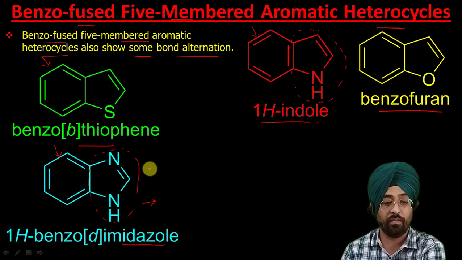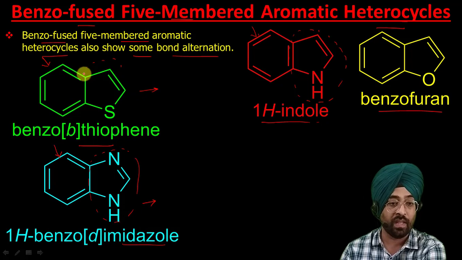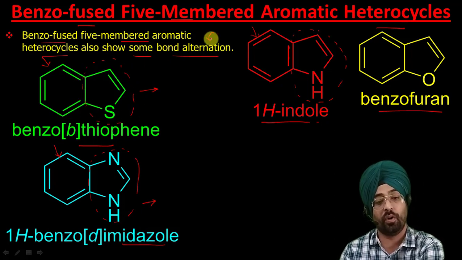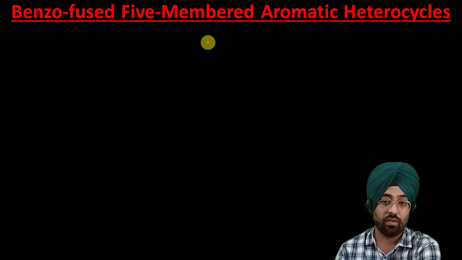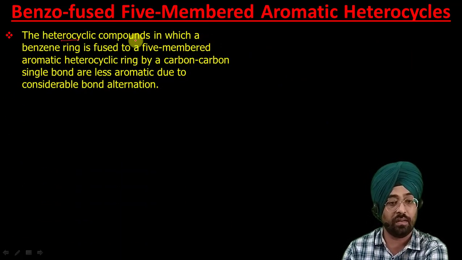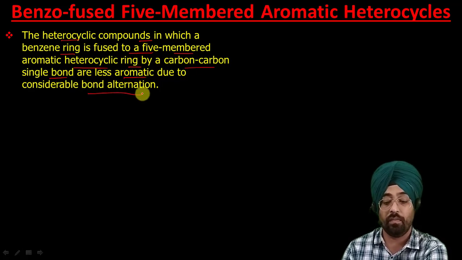That is the name of these compounds, and these compounds are less aromatic than the parent 5-membered aromatic heterocyclic compound because of bond alternation. Some more examples are there, of heterocyclic compounds in which a benzene ring is fused to a 5-membered aromatic heterocyclic ring by a carbon-carbon single bond; they are less aromatic due to considerable bond alternation.